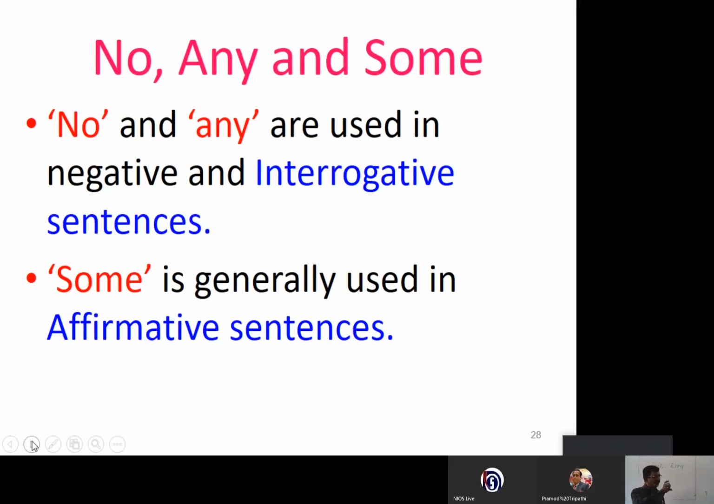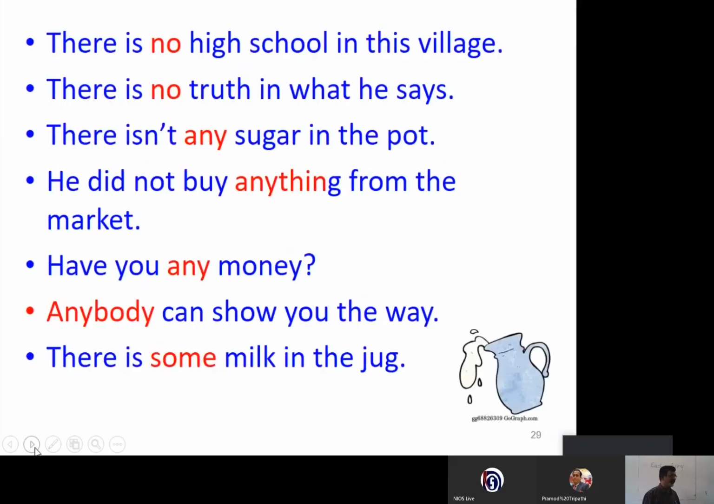Now see, in all of these, there's no high school in this village, negative. There's no truth in what he says is negative. There isn't any sugar in the pot, negative. He didn't buy anything from the market is negative. Now see, for interrogative, how do we use it? Have you any money with you? That's interrogative.